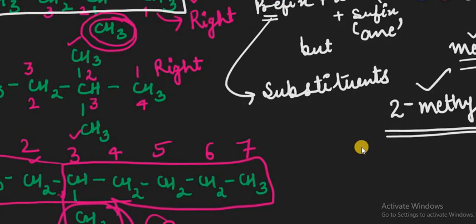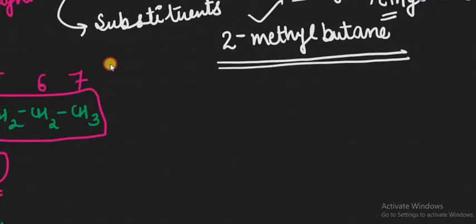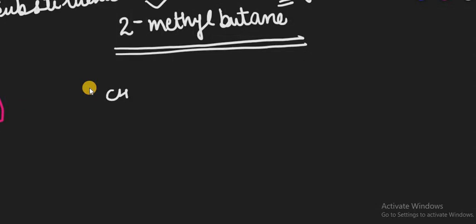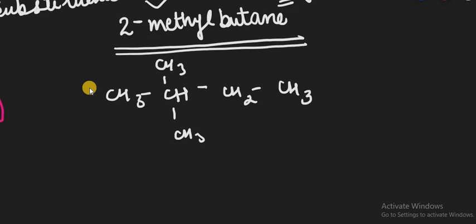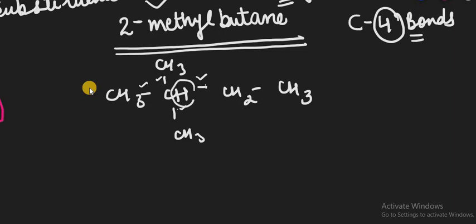Now, taking the second example that is given to you. In the second case, we had taken it this way: CH3, CH, CH3, CH3, CH2, and suppose we have a CH3 over there. For the very first thing, you need to remember that the carbon atom has tetravalency. It means that the possible bonds the carbon atom must contain is 4 only. Now see, in this case I have made a wrong bond: 1, 2, 3 and 4. Then how will this fourth hydrogen atom come?